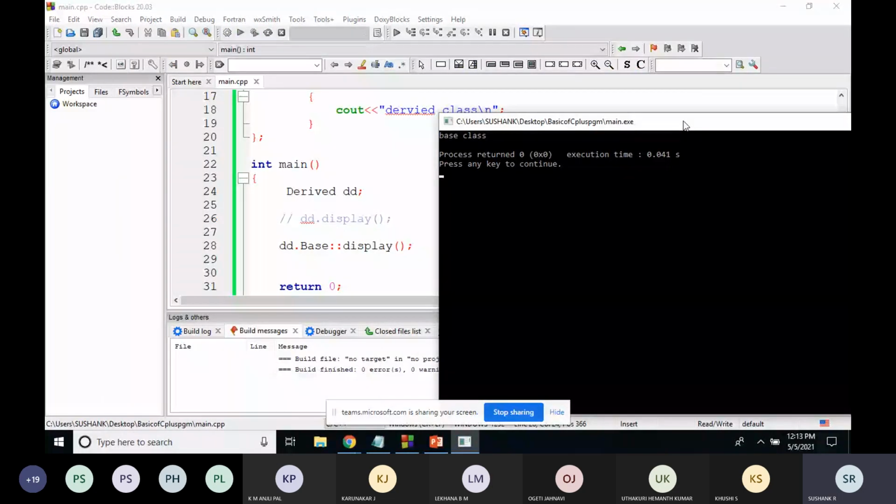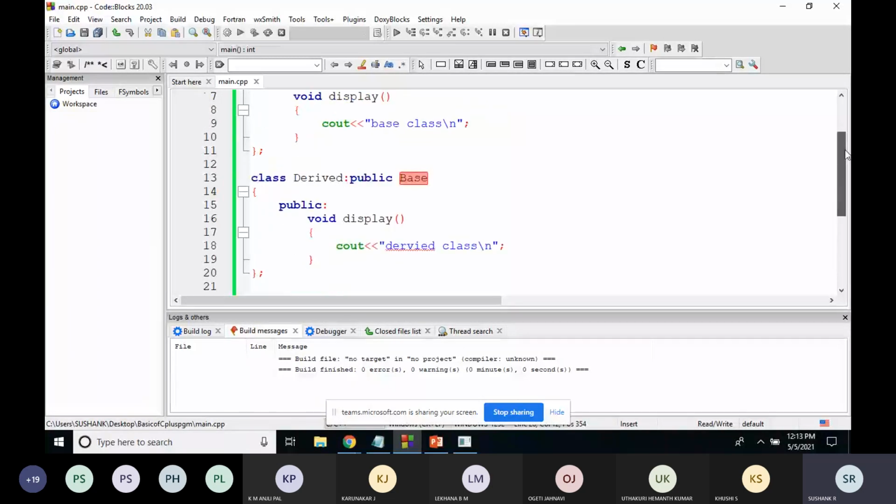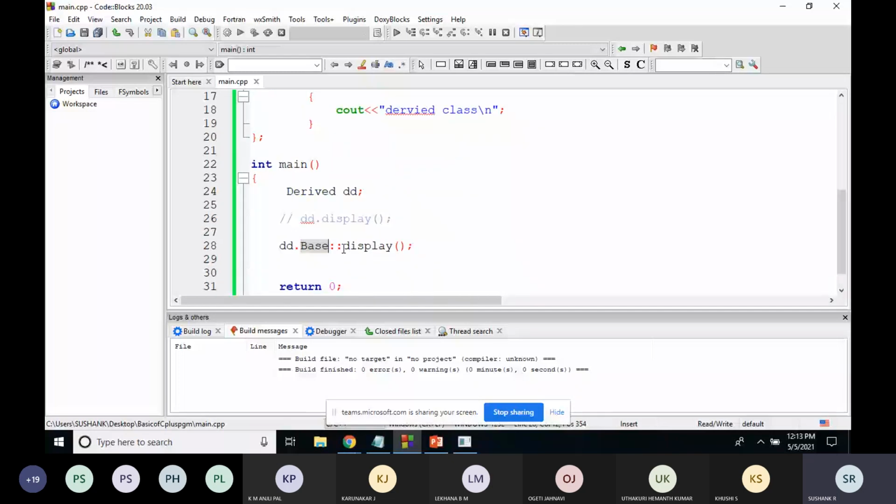So what is the syntax? You want to access the base class display function. For that, the object of derived class, dot, base class name. Here I've given the name of the base class as base, so that you people will understand. And then the function of base class, display.